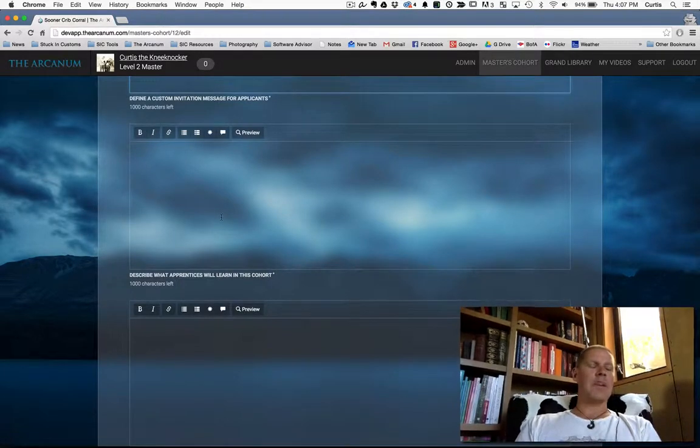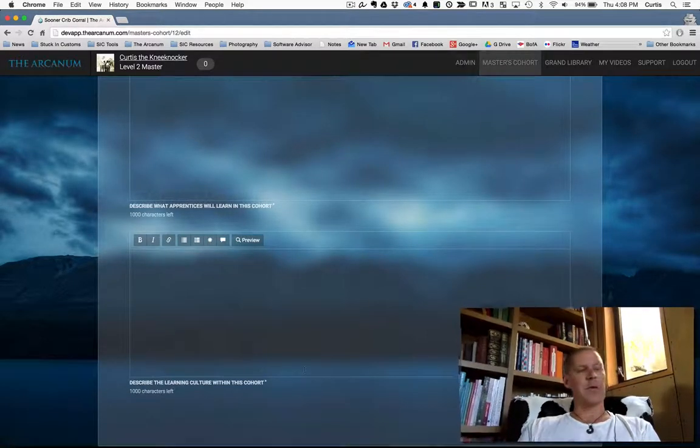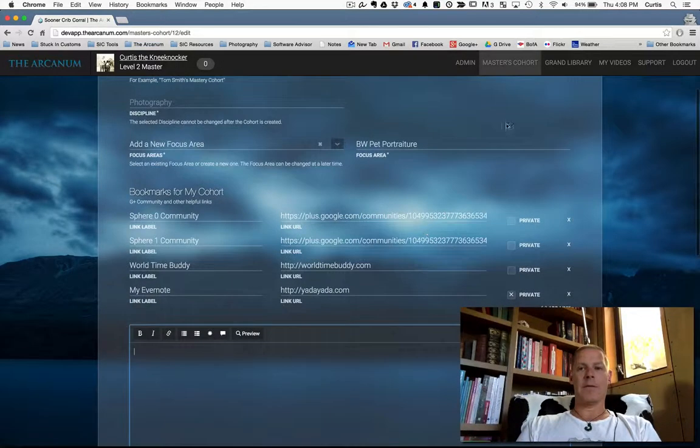And we will eventually, in a future release, show these two fields on invitations to new applicants. So we're not doing that yet because we want all the masters to catch up and fill this stuff in. But just to give a brief overview of the learning culture, what they will learn, what you expect to teach in this cohort, and the learning culture of the cohort. You know, like what kind of interaction are you? Casual, fun? What are you doing? Okay, hopefully that makes sense.